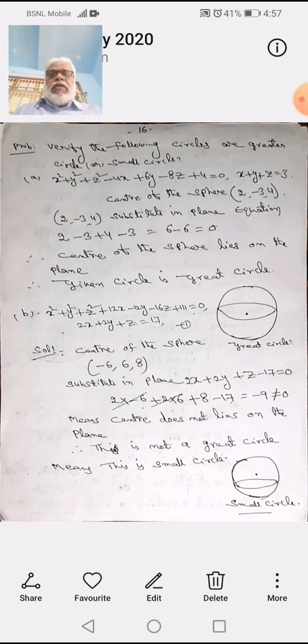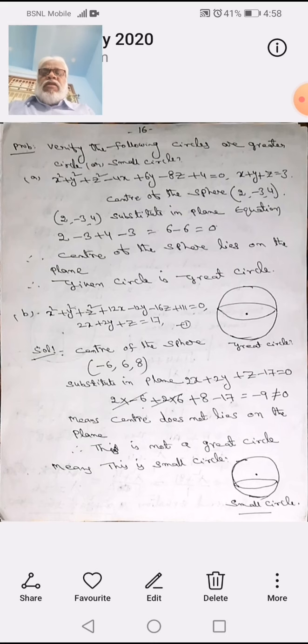The center of the sphere in the given plane is 2, minus 3, 4. Substitute 2, minus 3, 4 in the given equation, the given plane, the given sphere, and we get 0.